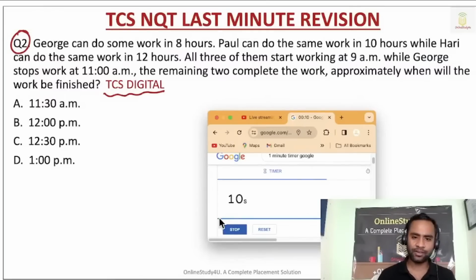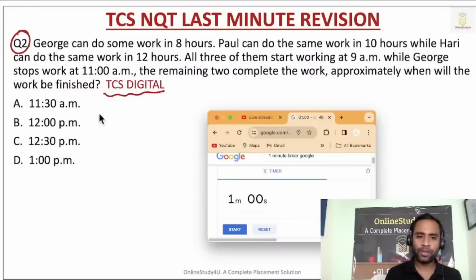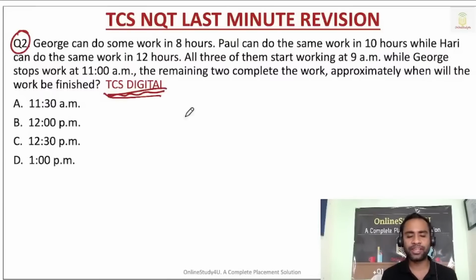Anyone who can solve it? 8, 7, 6, 5, 4, 3, 2, 1, done. So no one is able to solve. Even though it is an advanced aptitude problem, a TCS Digital problem, you can still solve it quickly.